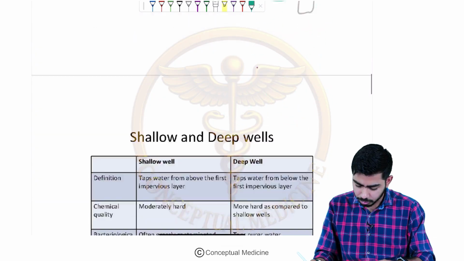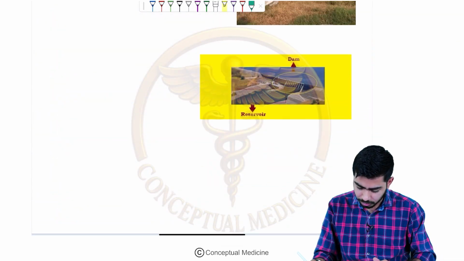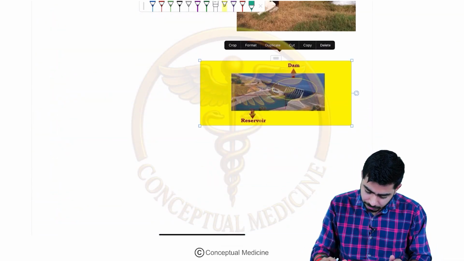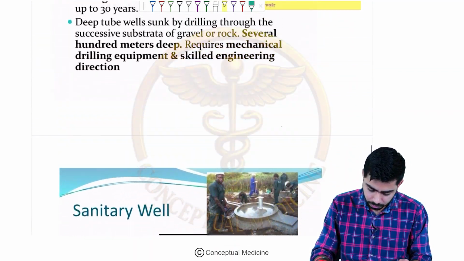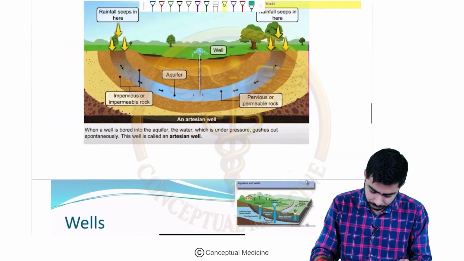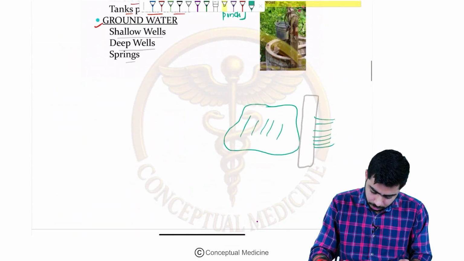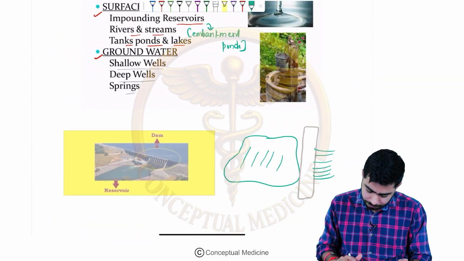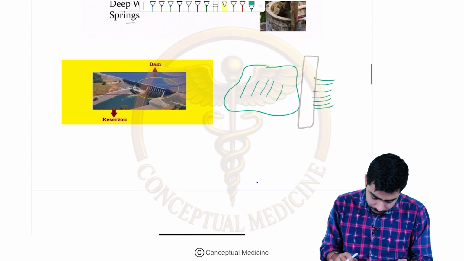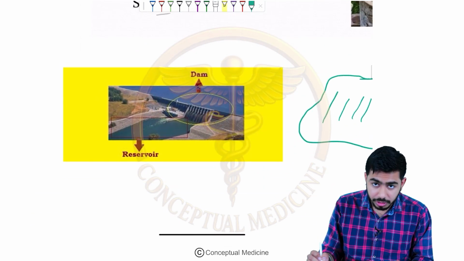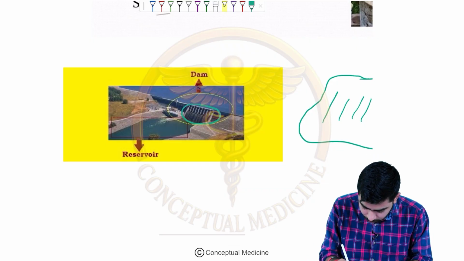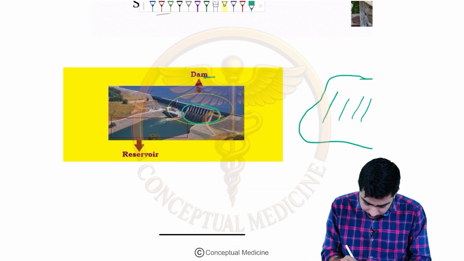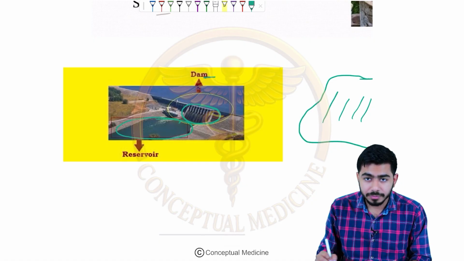Let me show you the diagram also, guys, so that you are not confused anymore. For example, look at this diagram. I will just take this diagram above so that we address this particular point right there. Okay, so now guys, look over here. What I am saying is, in this picture, this is the dam, as you can see, and this area is the reservoir, right?